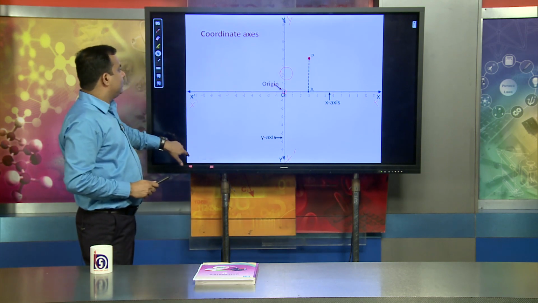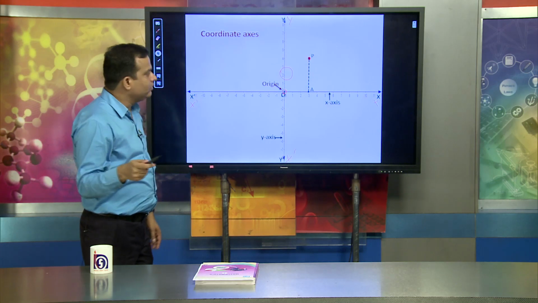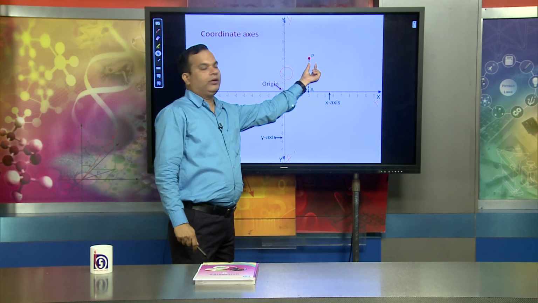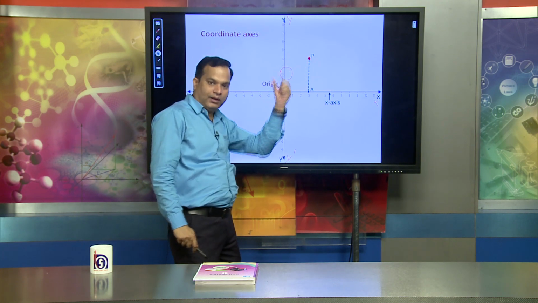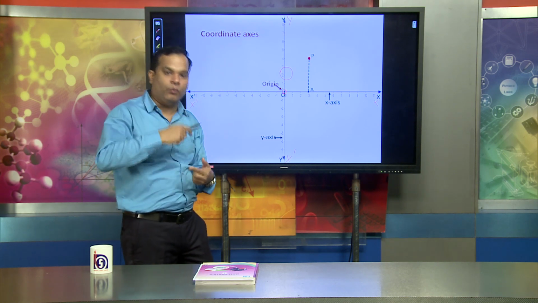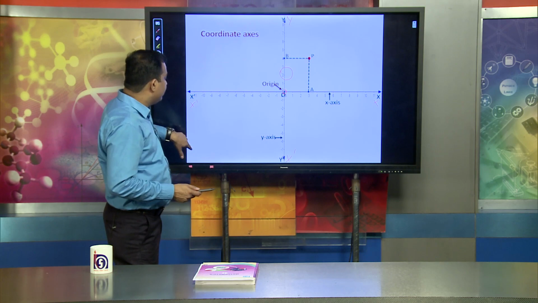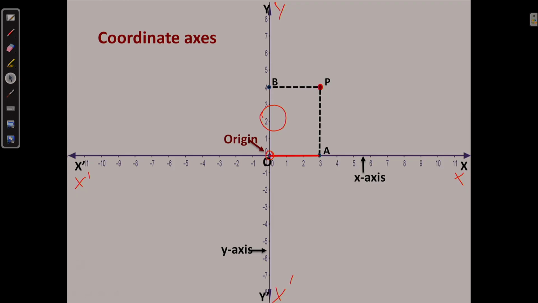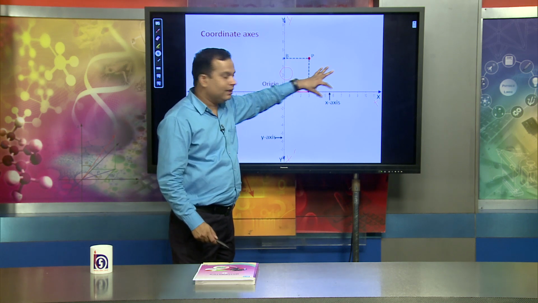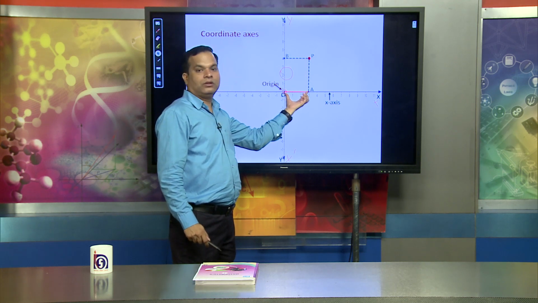Let us see exactly what we are going to find out. We are going to find out the coordinate of point P. When talking about the coordinate of point P, we are talking about it with reference to x and with reference to y. When talking about x, we can say very simply that it is moving from 0 to a point, because from P we have to draw the perpendicular to the x axis. Then the distance from 0 to A is exactly the x component.